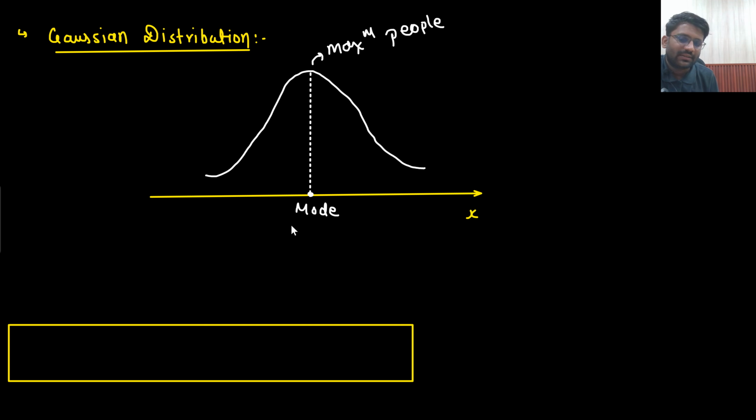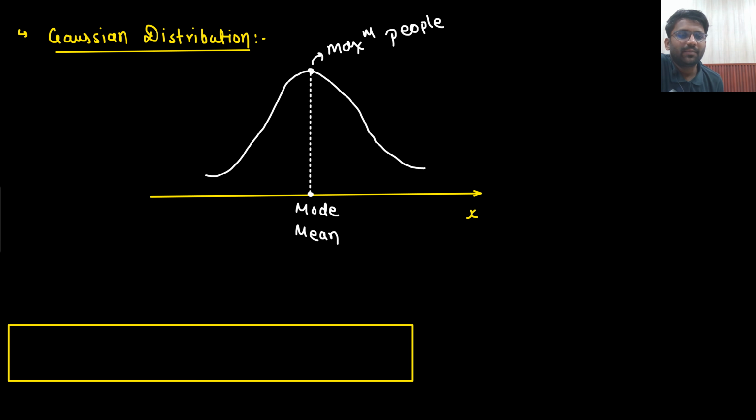What is the mean? Sir, the same point was mean as well. What do you mean by mean? Why is it the mean? That we have already seen in the random variable. This point was mean only. A Gaussian distribution is always symmetric about the mean. So this point was mean only.